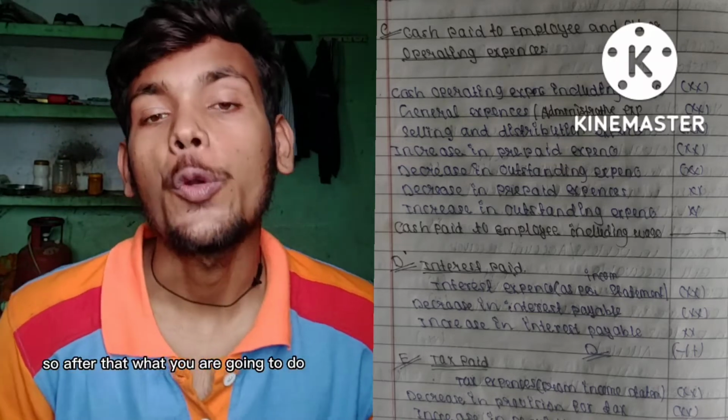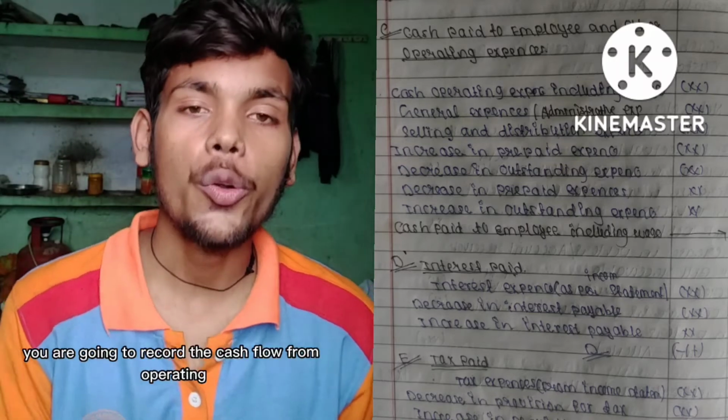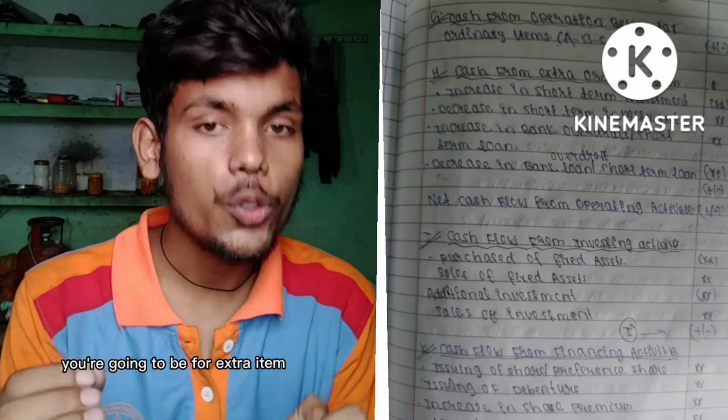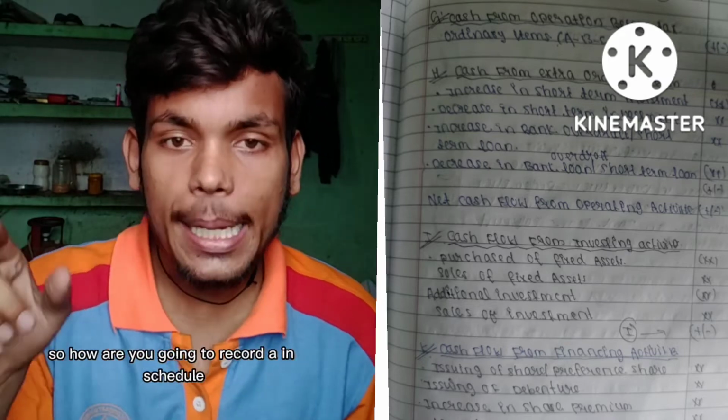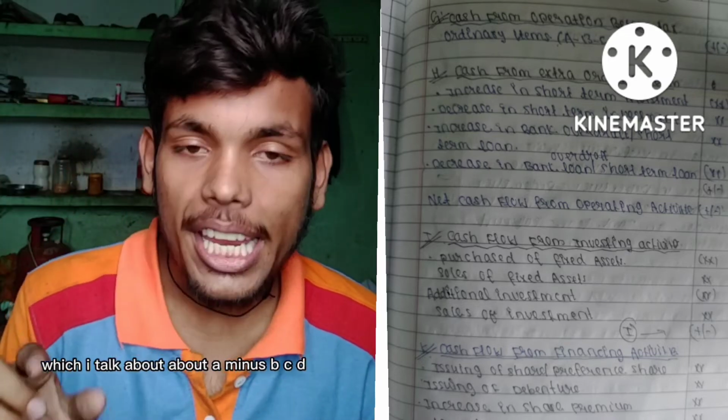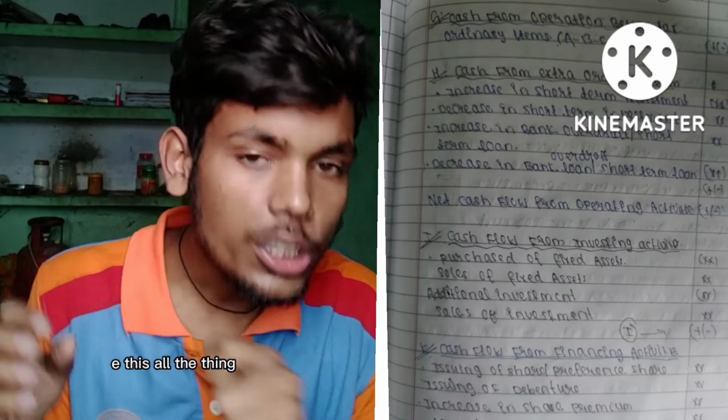So after that, what you are going to do, you are going to record the cash flow from operating activities before extraordinary item. So how are you going to record? A means cash sale, which I talked about above. A minus B, C, D, E. All these things you have to deduct.